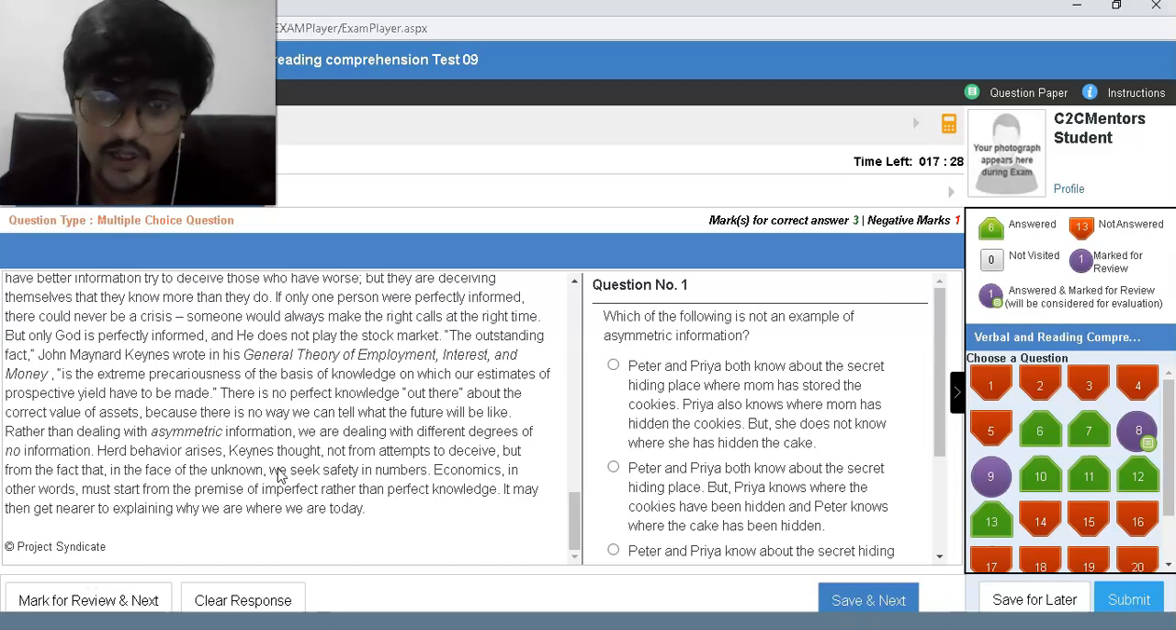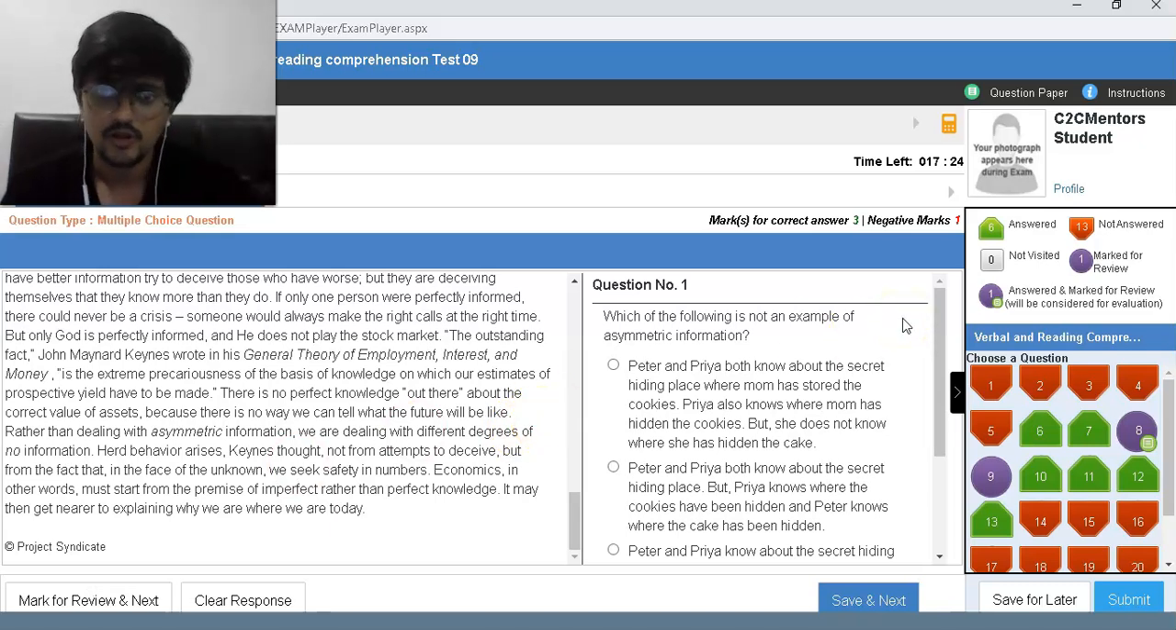Okay, fair. Good article, but difficult. Which of the following is not an example of asymmetric information? Peter and Priya both know about the secret hiding place where Mom has stored the cookies. Priya also knows where Mom has hidden the cookies, but she does not know where she has hidden the cake.